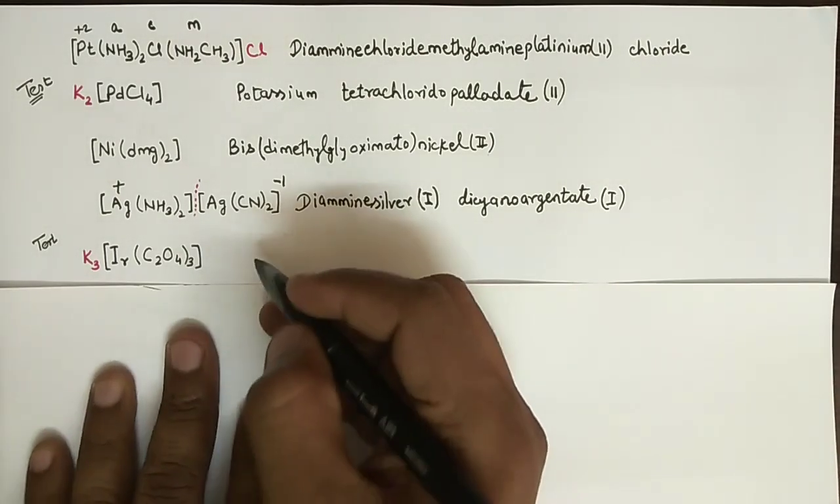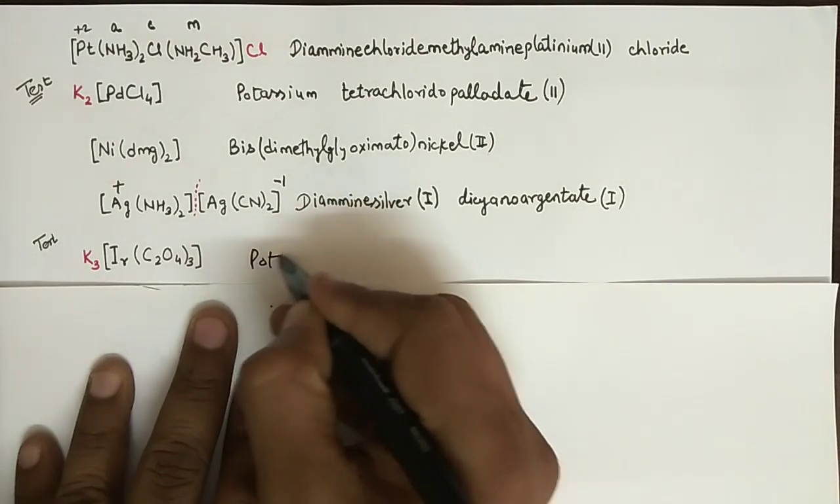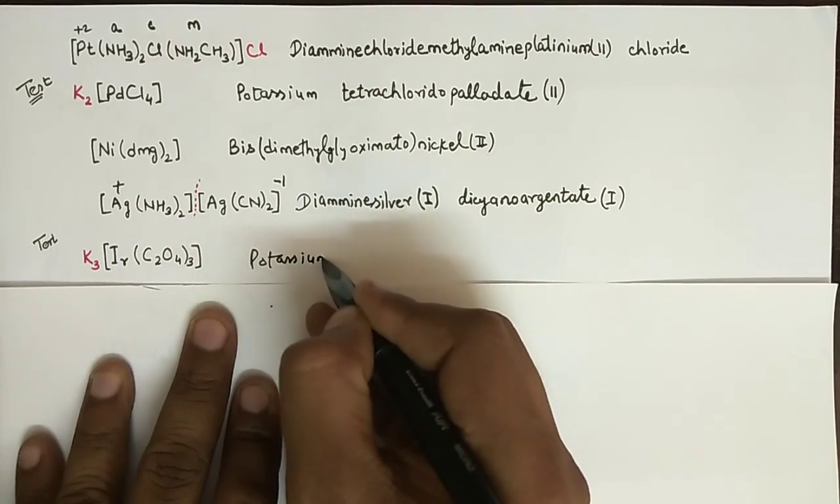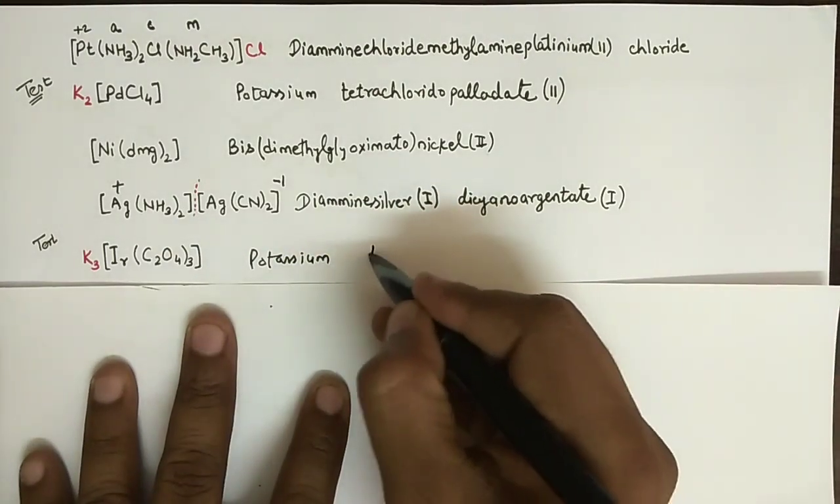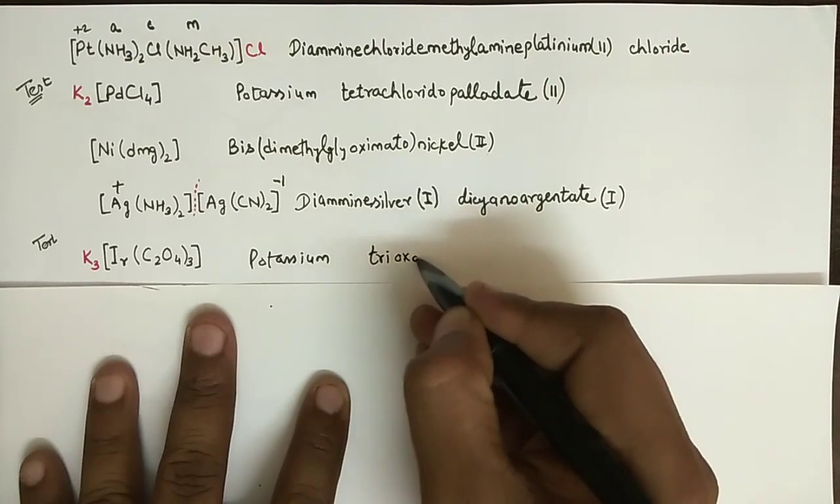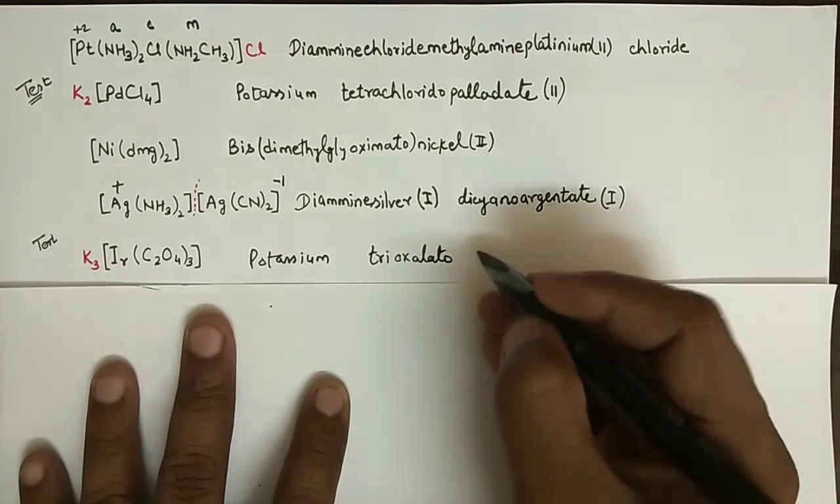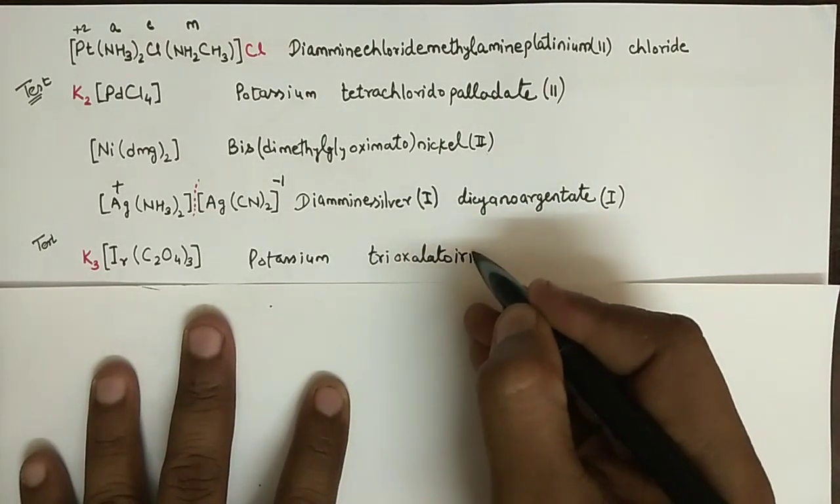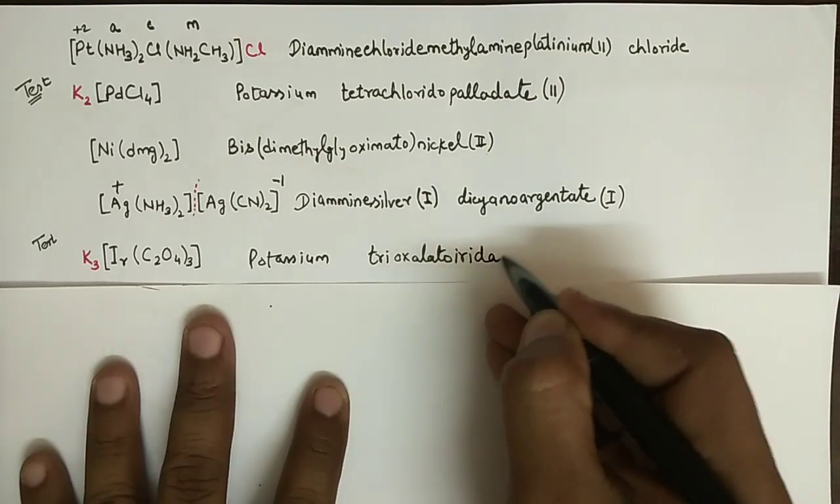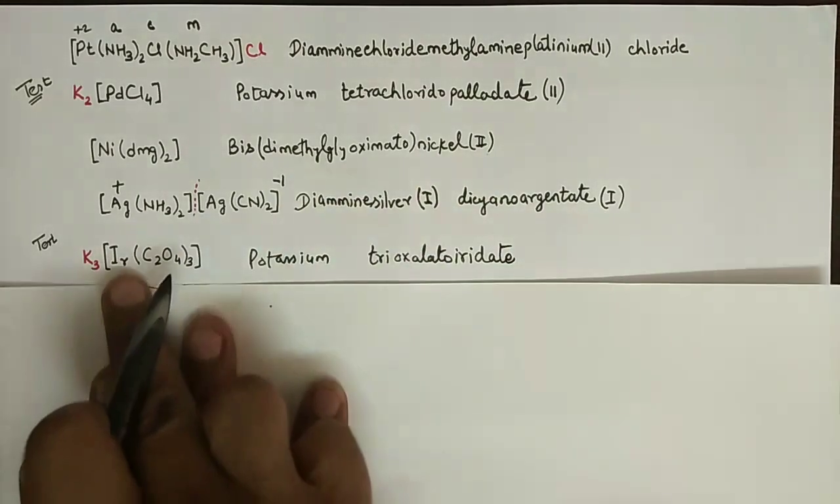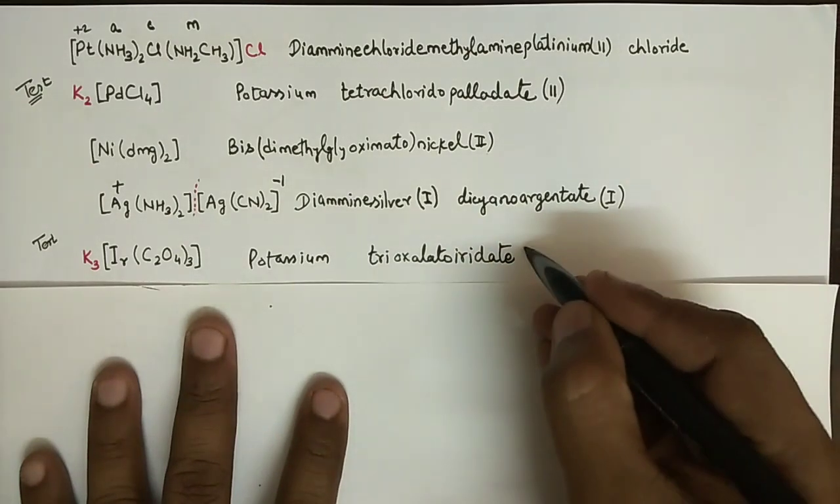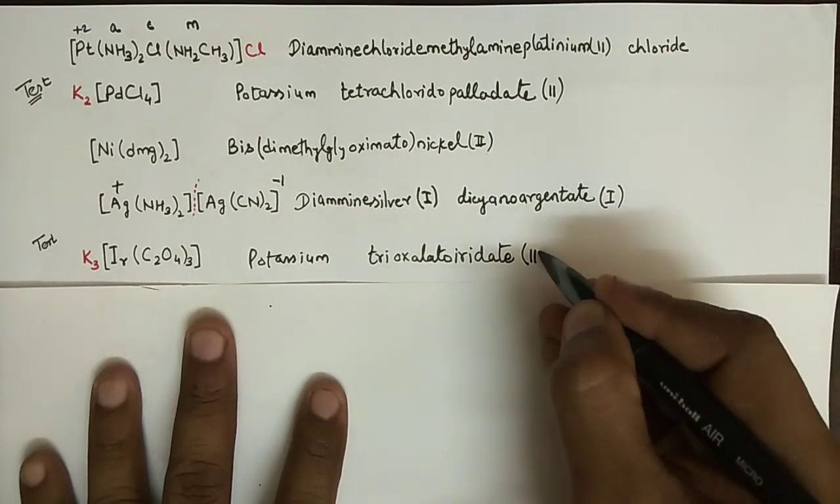So here is the answer: potassium trioxalato iridate. It's from iridium we get iridate, and in brackets you are going to write 3.